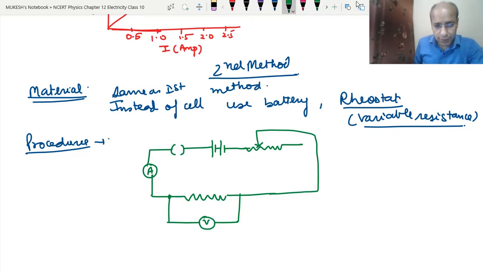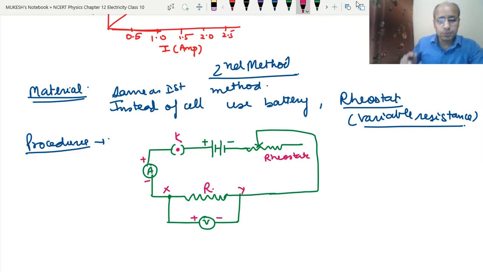So here, instead of the separate cells, what we have used is the battery. This is the positive terminal of the battery, this is the negative terminal. See what will be used here when we put the key. This is the key, this is the ammeter. This is the positive terminal, this is the negative, because it is connected to positive, it is connected to the negative. Same way, this is connected to the positive, this is connected to the negative terminal. This is the nichrome wire resistance XY, and this is the rheostat.